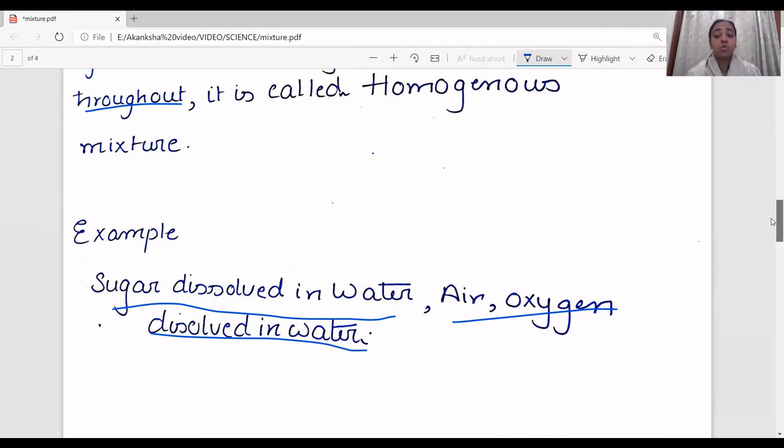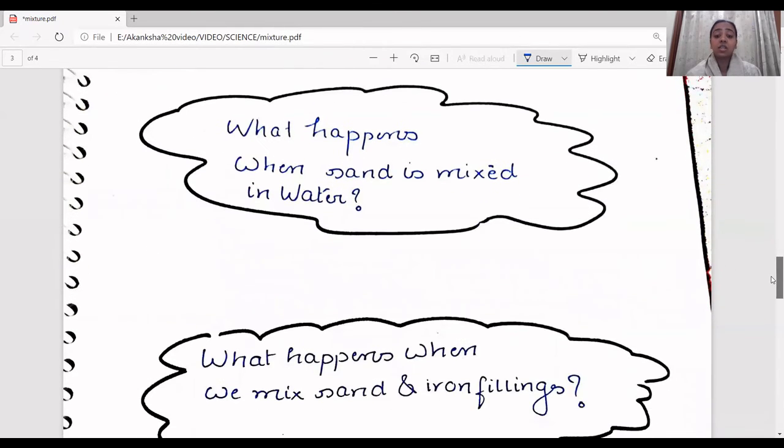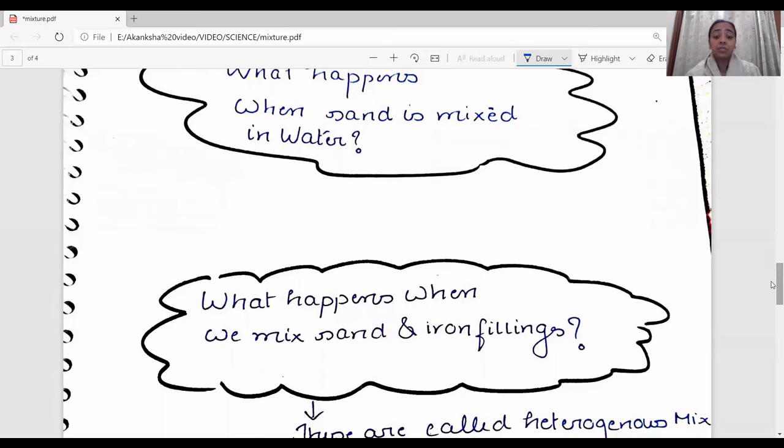Moving ahead to heterogeneous mixtures. Heterogeneous, as the name suggests, means there's no uniform distribution, right? Let us understand an example. What happens when sand is mixed in water? Have you ever tried mixing sand with water? You can never mix sand with water, right? When you put sand into water and try to mix it, what happens? Or when you try mixing iron filings in the water, is a mixture formed that is uniformly distributed?